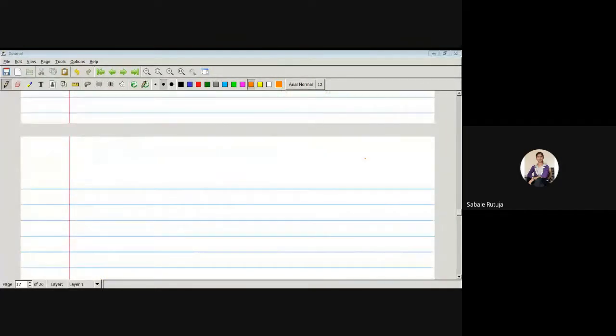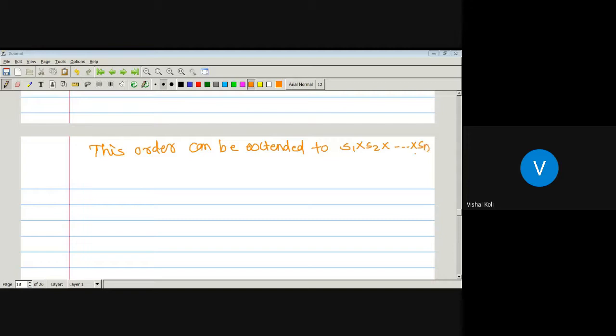Similarly, we have to extend it to n posets. So this order can be extended to S1 cross S2 cross and so on up to cross Sn as follows.